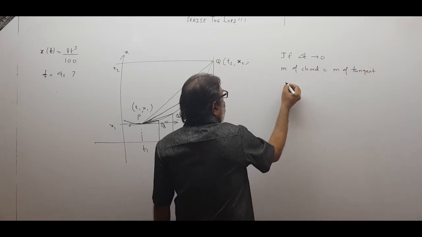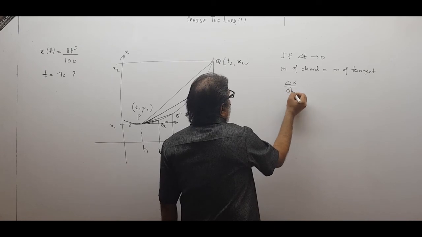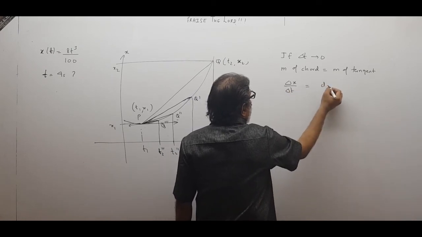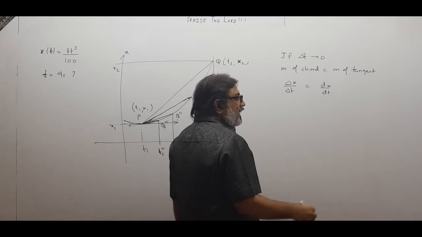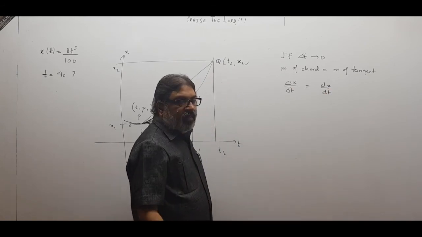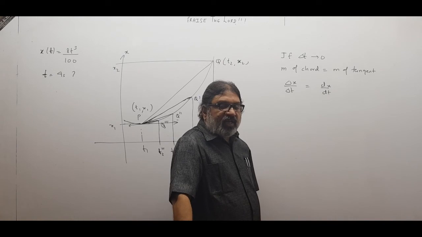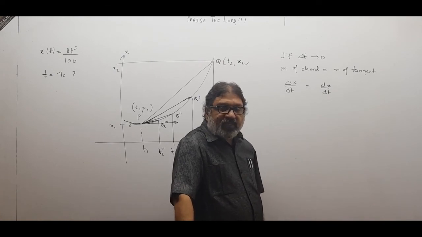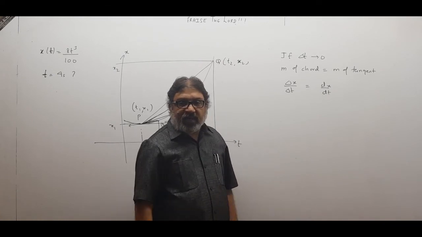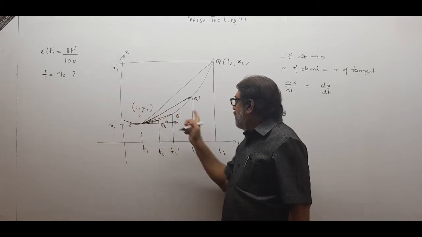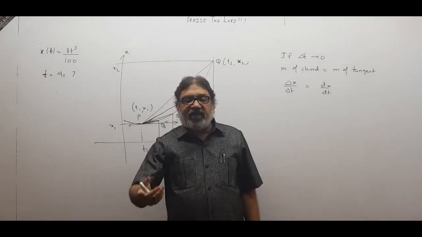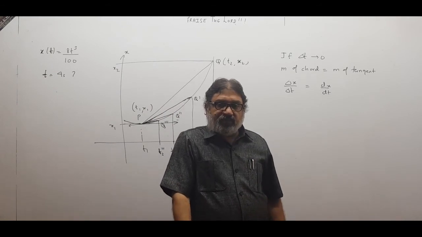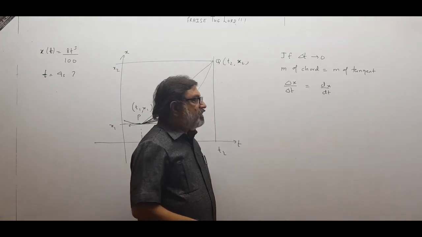What is the slope of the chord? Delta x upon delta t. What is the slope of the tangent? dx upon dt. That we already know. I gave you the definition of tangent in the bridge course. A tangent is a line whose slope is given by dy by dx. So here, the tangent is a line whose slope is given by dx by dt. dy by dx, that is the definition of tangent.